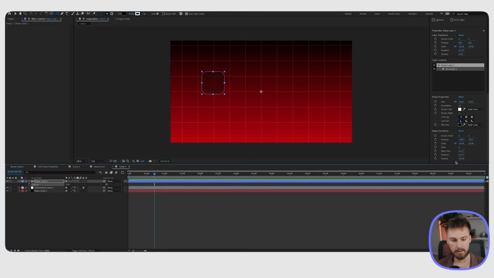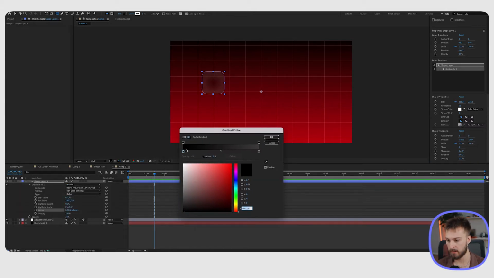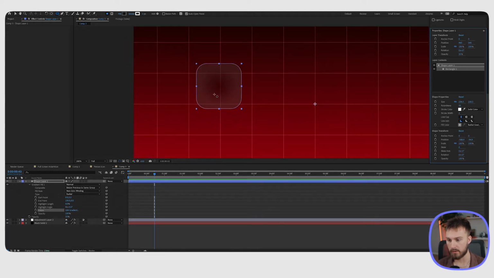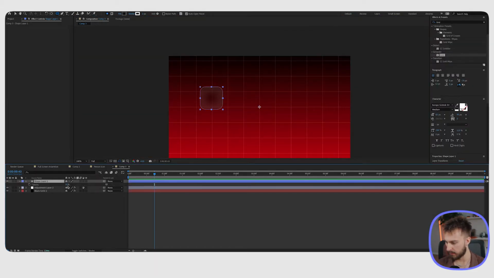And one thing I'm noticing is actually there's a gradient. So I'm gonna change this fill color to radial gradient. I'm gonna select this to go into the gradient properties. Right now it looks pretty good. So we wanna make this black on the left and then make this a little bit of a gray. And you should get this effect here where it looks a little bit lighter on the outside and is darker to the middle. I'm just gonna adjust the opacity again. I think it could be a little bit lighter, so 45% looks good.